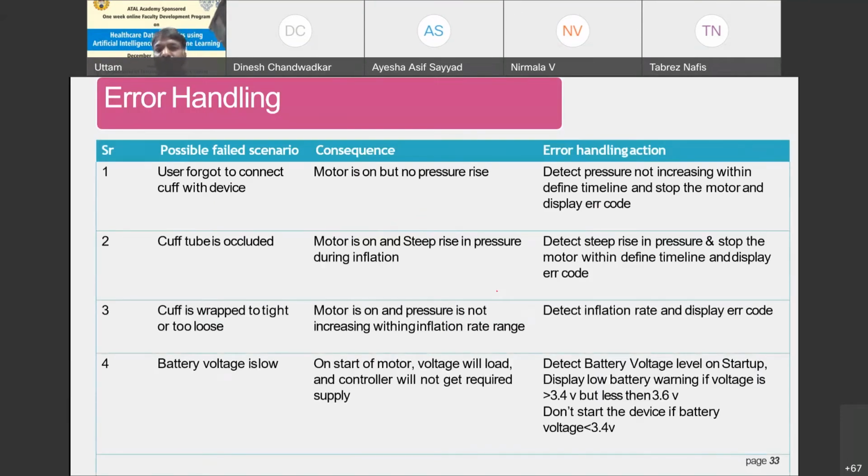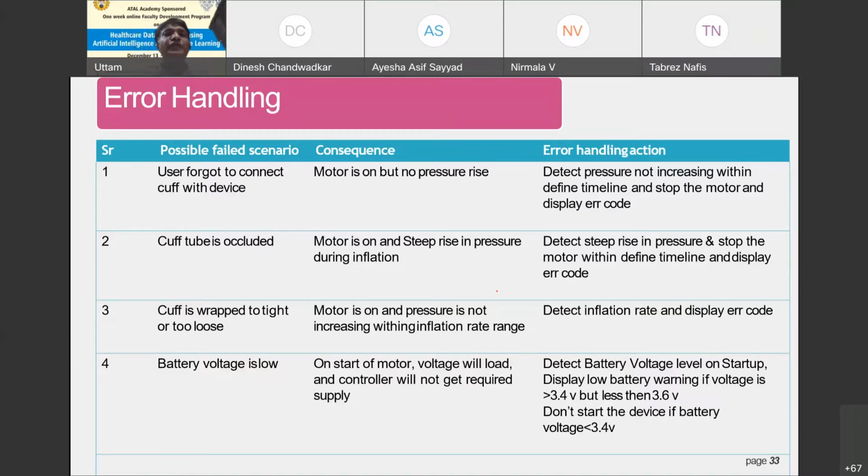Sometimes the user forgets to connect the cuff with the device. The reason could be that the motor is on but there is no pressure rise. How do we detect this? The pressure is not increasing within the defined timeline, so stop the motor and display the error code. That's one error, and in this way we can handle the errors. Testing and validation of the product is equally important, and we should be able to figure out all the possible errors which may occur in the developed product.